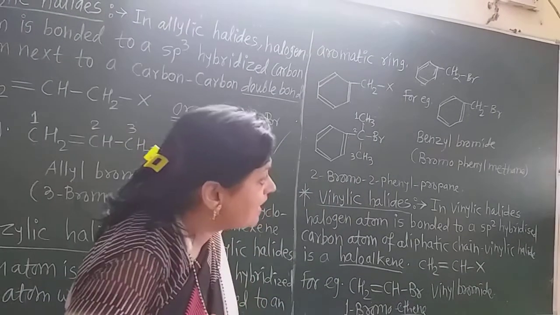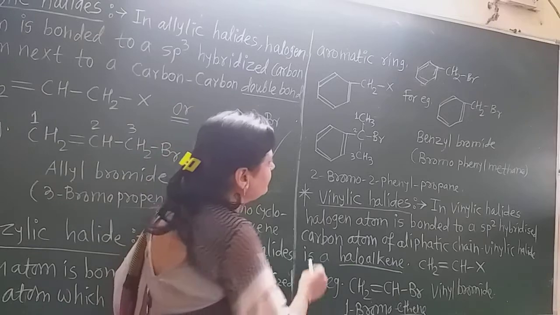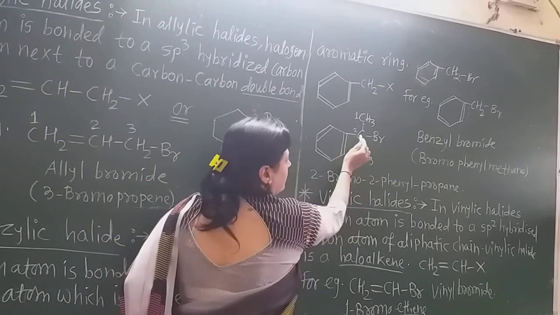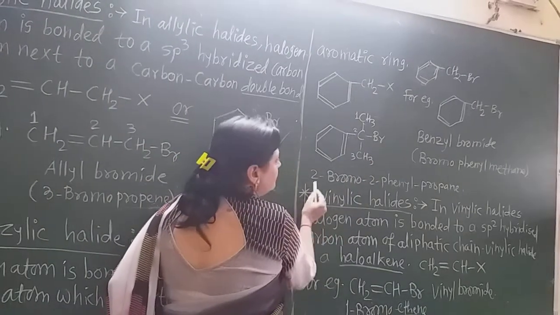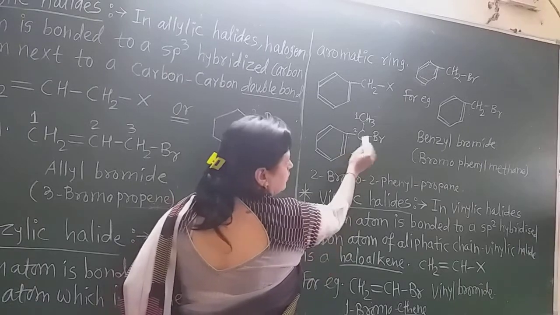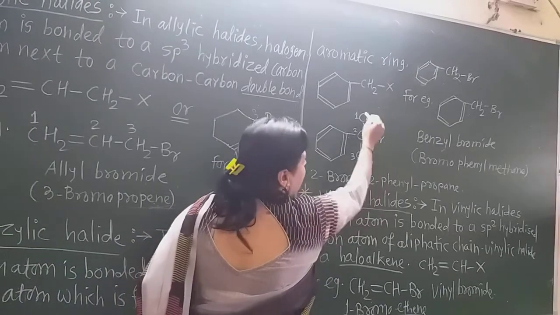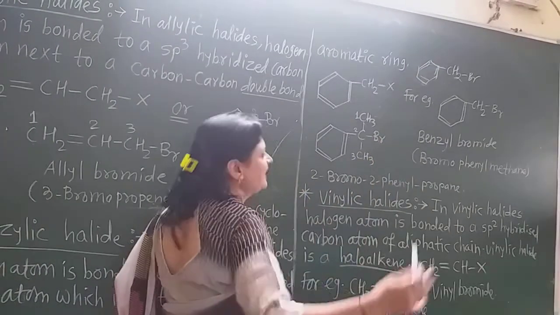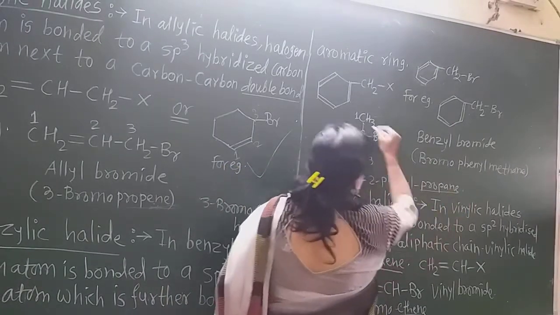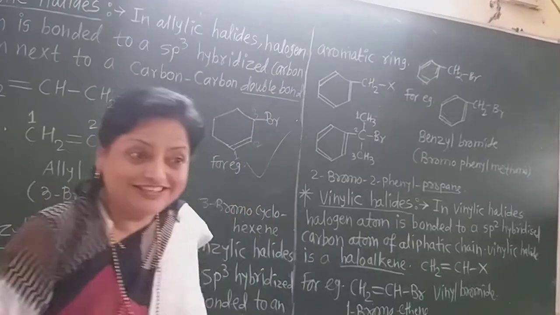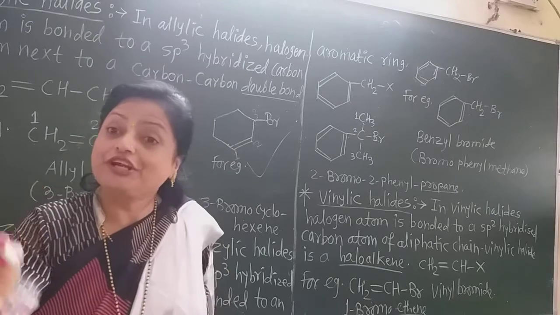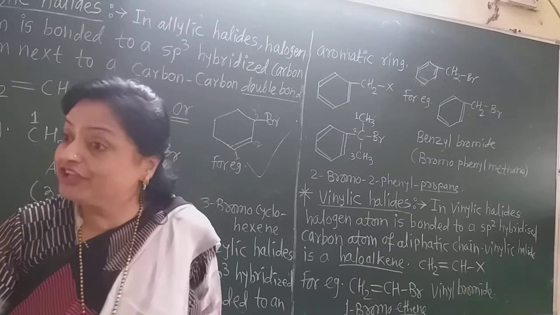So what is the IUPAC name here? Both are attached to the second carbon. So 2-bromo-2-phenyl, and in the chain there are 3 carbons. So it is propane because all are single bonded carbons. So in this way you must write down the IUPAC name, which is very important.